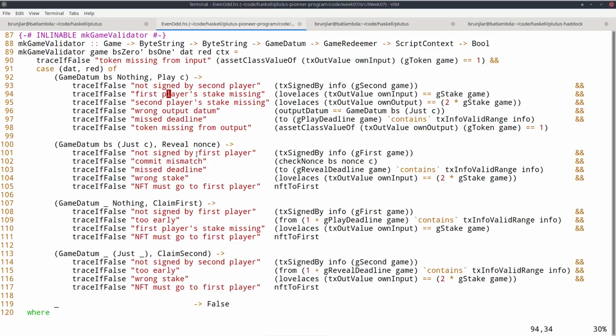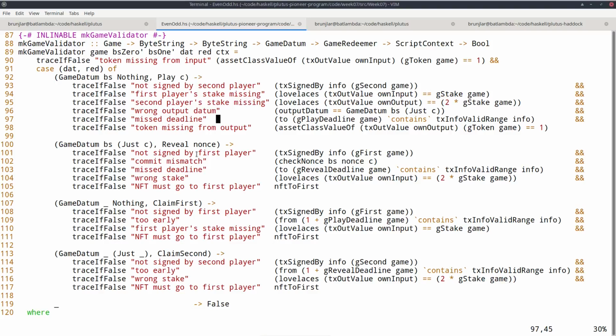This checks that the first player has put down the stake for the game. Then this checks that now in this transaction the second player adds his own stake. So in the output we now have twice the G stake game. Then we know exactly what the datum of the output must be. It must be the same hash as before, but now the nothing is replaced by just C, where C is exactly the move the second player is making.